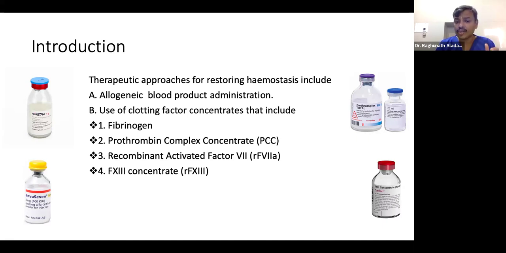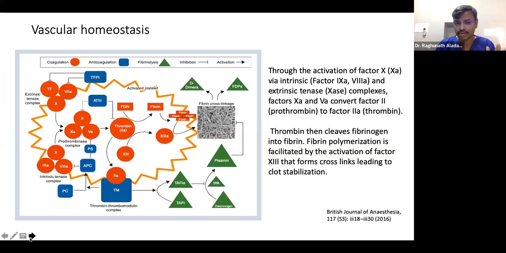First, we discuss fibrinogen, the most important, critical factor with respect to hemostasis. Prothrombin complex concentrate is now widely available all over India. We are also using recombinant activated factor 7A and factor 13 concentrate. Factor 13 concentrate is not available at present in India, but the first three are available. Whether we can use these products or not, we'll see one by one.